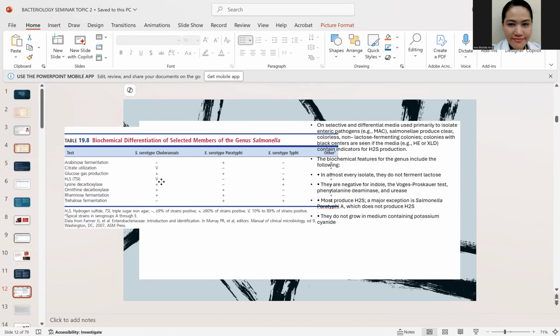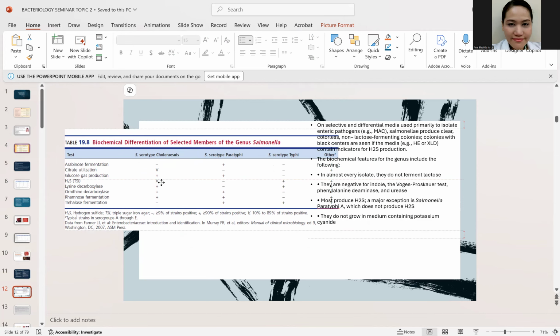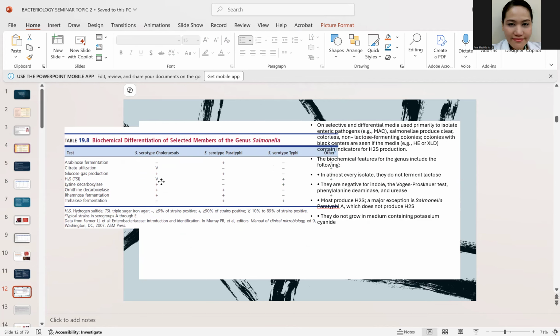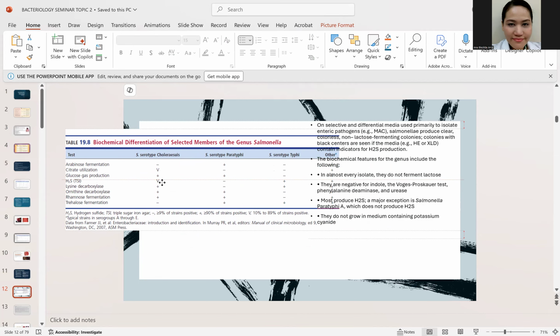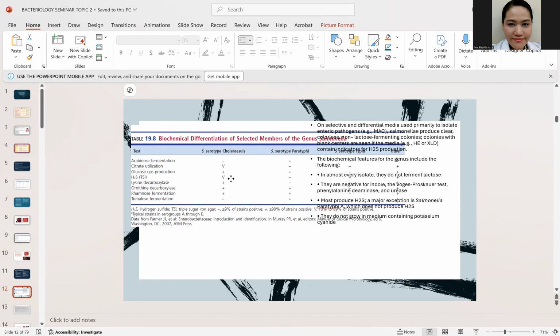Okay? Arabinose fermentation positive. They ferment glucose with gas production. That is for the choleraesuis and the paratyphi. Again, they are glucose fermenters with gas production, but they do not ferment lactose. They are non-lactose fermenting bacteria. Okay? So those are the characteristics.